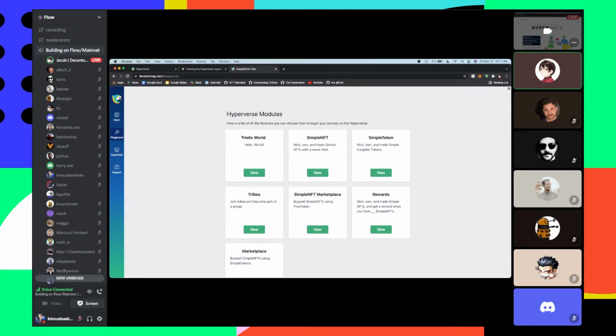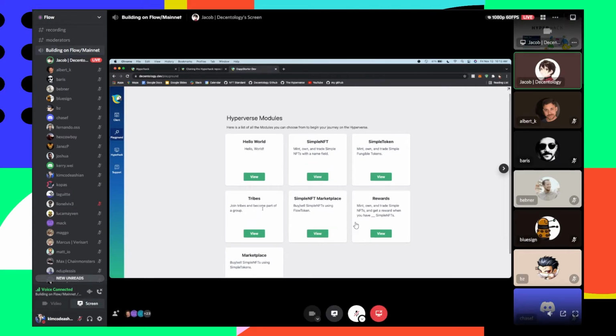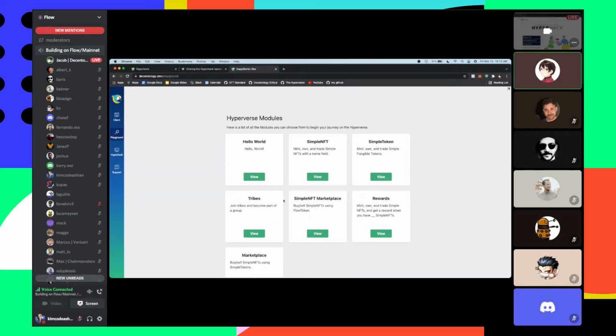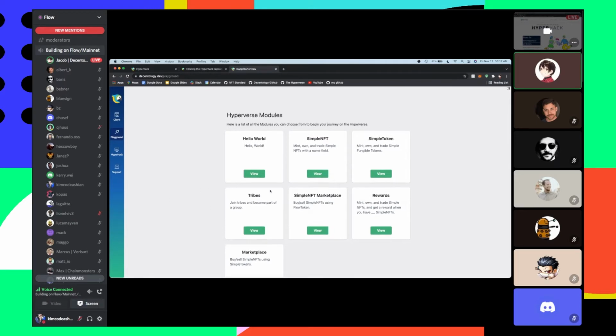So we've set up a simple hello world. We've set up a simple NFT, a fungible token here, some marketplaces, and another one called tribes, which I'm going to go more in depth on in a second. So all the Web3 code and Cadence code has already been done for you. And if you're interested, of course, you could check out this code, and I'd be happy to walk through this with anybody. But yeah, these modules are out there for you.